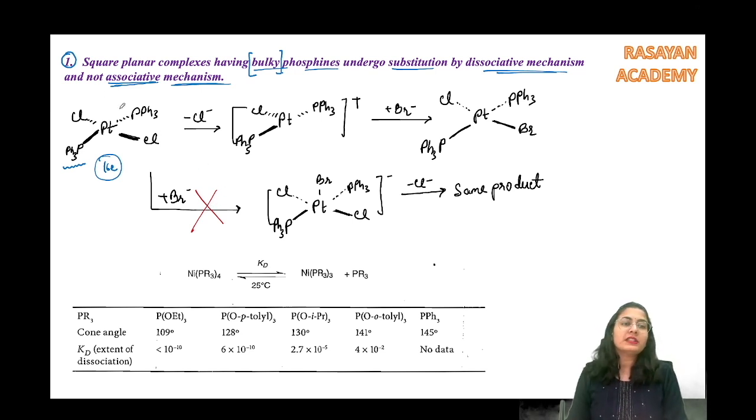So you see over here in this trans platinum complex, what do we have? 2 chlorines and 2 triphenylphosphine. Now, what happens is if we try to do a bromination by replacing one of the chlorides, it is not going to go by the associative mechanism. यहाँ पे association हो रहा है, the coordination number was 4 and here the coordination number increases to 5. Right, but this is not going to happen. Why? Because the phosphines are bulky. How do we classify bulky और light phosphines? वो देखेंगे हम अभी.